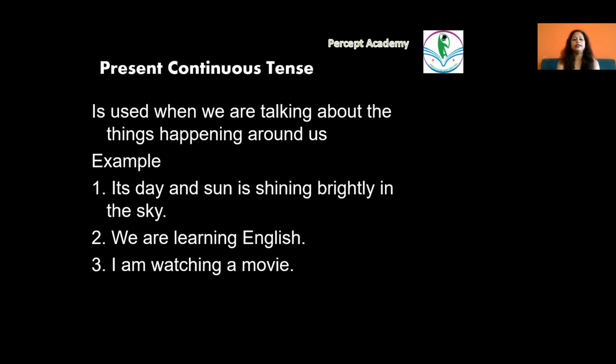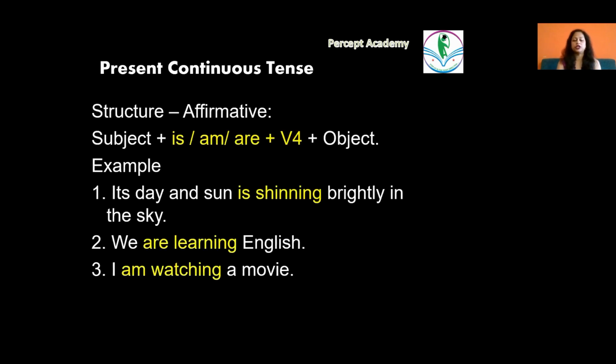So we have is, am, or are plus V4 as the structure says. So in affirmative, it becomes subject plus is, am, are plus V4 plus object. Now is, am, are depends upon the subject. Am is exclusively reserved for I. He, she, it, these are the three pronouns with which we use is. And with you, we, they, or plural nouns, we have are.